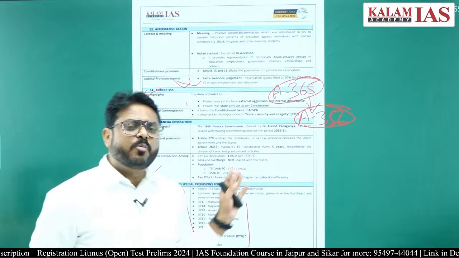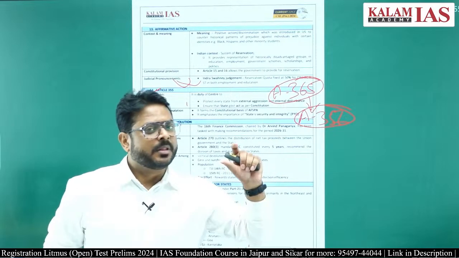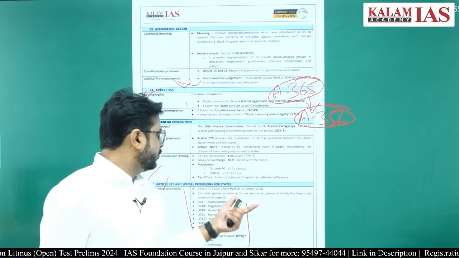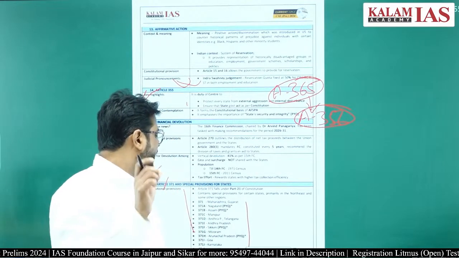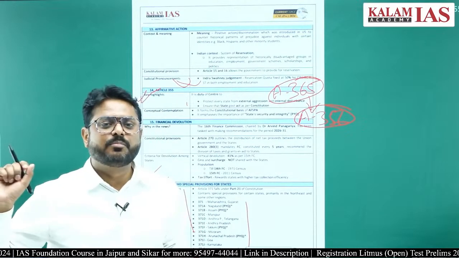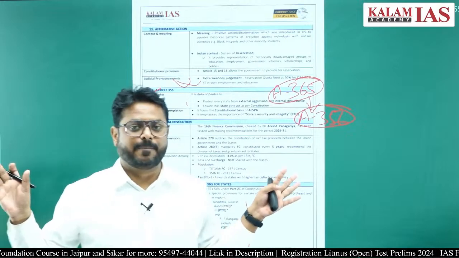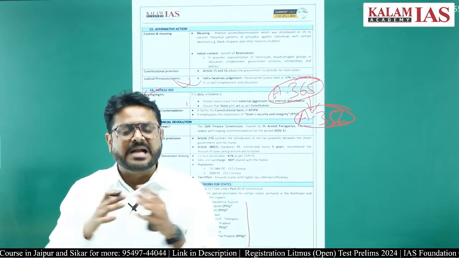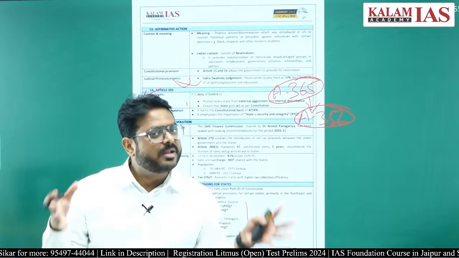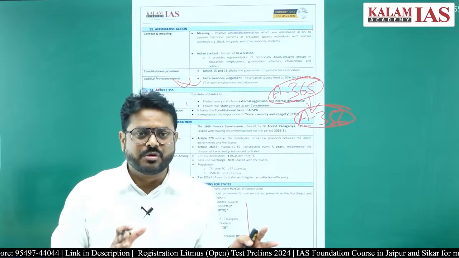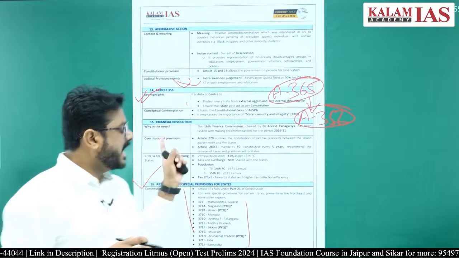Whether there is any uniformity in these kinds of states, whether whatever is written for Maharashtra and Gujarat in Article 371, the same thing has been written in Article 371 for Nagaland, that is not there. Different states have different kinds of demands, different kinds of scenarios, and to fulfill those demands and scenarios, these provisions have been brought.